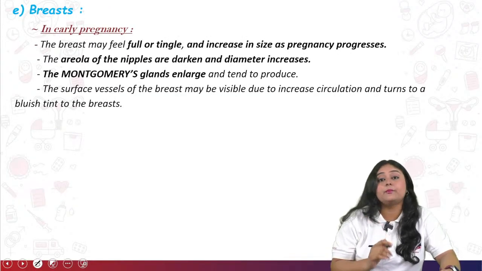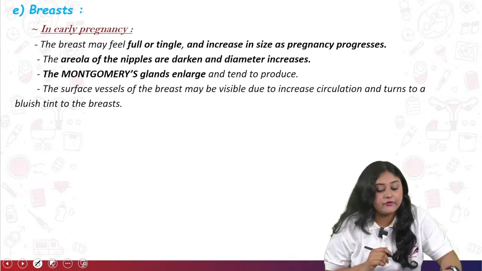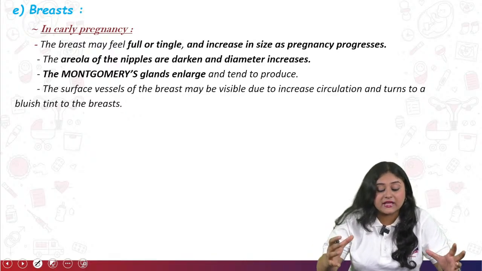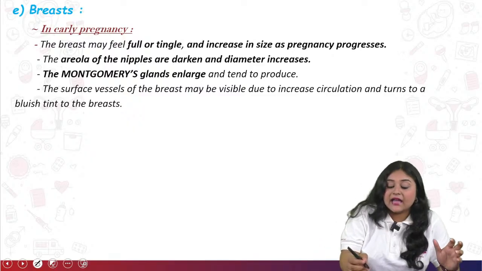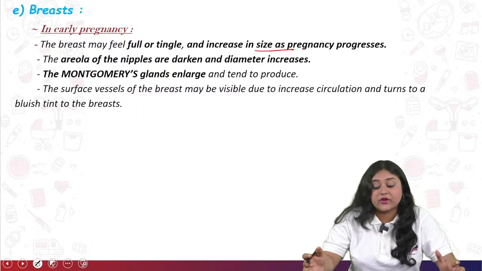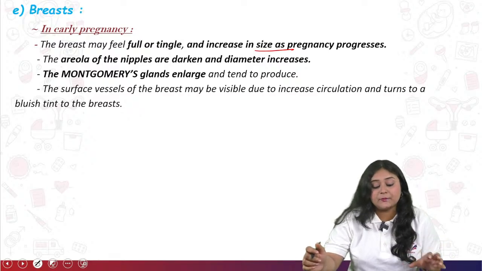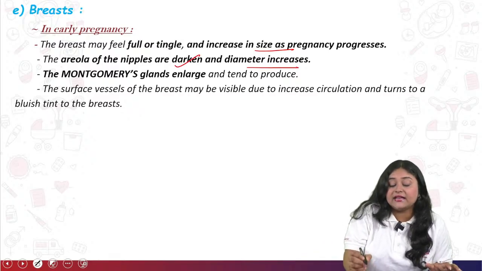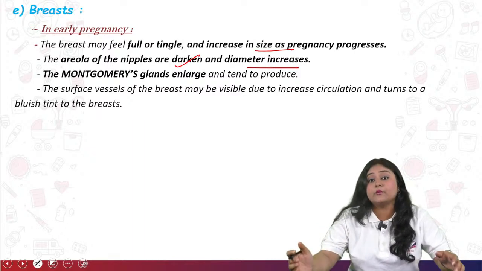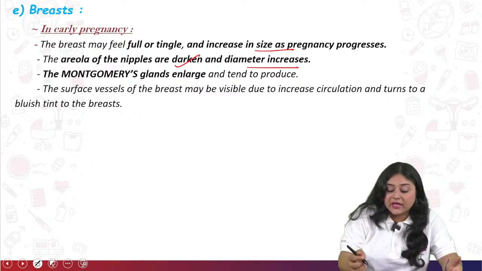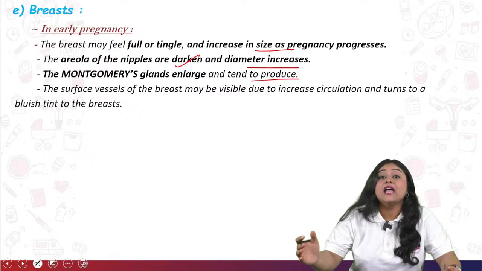Next we come to the breast, an accessory reproductive organ. What happens to the breast in early pregnancy? The breast becomes tingly and increases in size as the pregnancy progresses. The areola of the nipple becomes very dark and its diameter increases. Next, the Montgomery's glands enlarge and tend to produce milk.